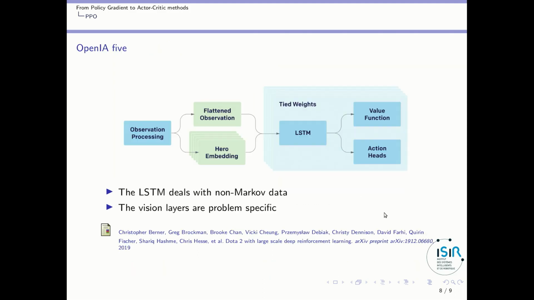Okay, and finally, OpenAI has built several different architectures, but based on the same principle, which is called OpenAI Five, where in fact you have those parallel PPO workers, where you have a value function and a policy, okay? But in those workers, they also have an LSTM, so as to get some memory of the previous states, okay? This makes them resistant to non-Markov data, okay? And then to estimate the state, they use different vision layers, which are problem specific, so you don't have the same architecture for Dota 2 or dexterous manipulation or solving the Rubik's Cube.